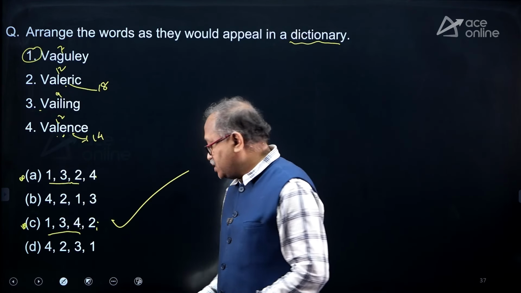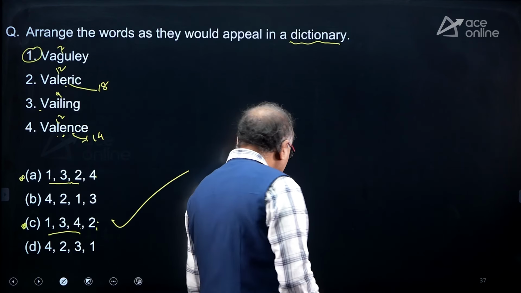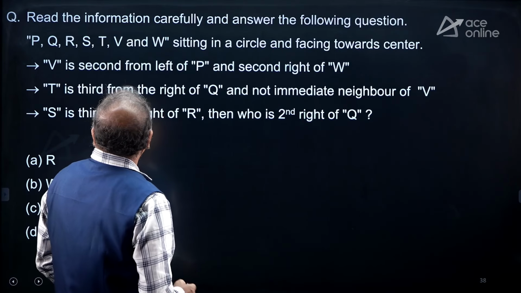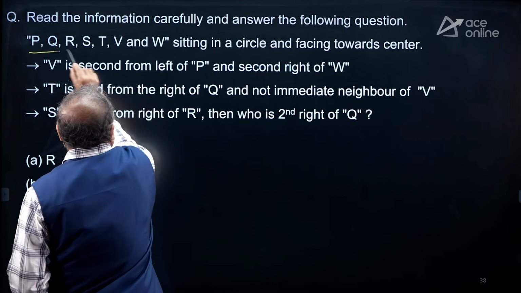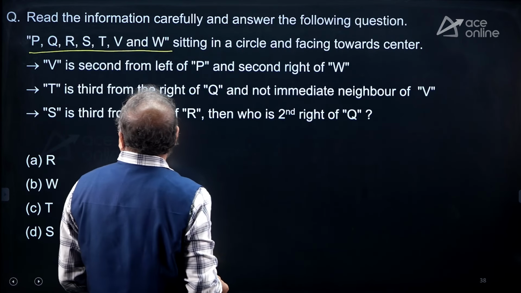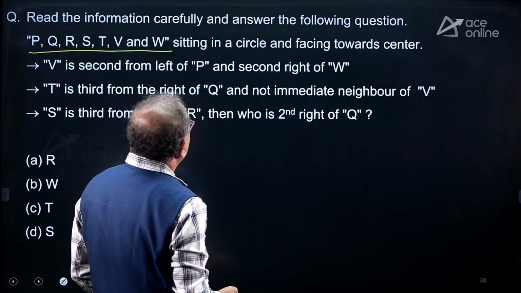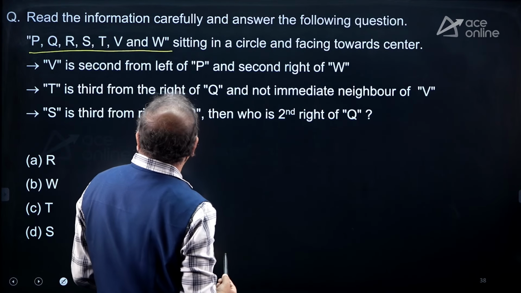Hope my friends you understood it. Moving on to the next one, and look at this question. Here read the information carefully. P, Q, R, S, T, V, W. How many people? 2, 4, 6 and 1, 7. Sitting around a circular table facing the center.